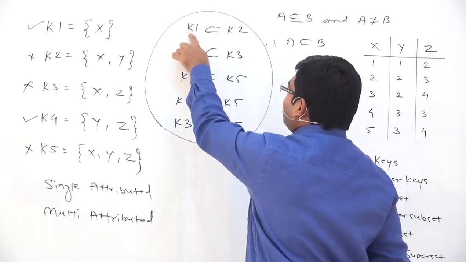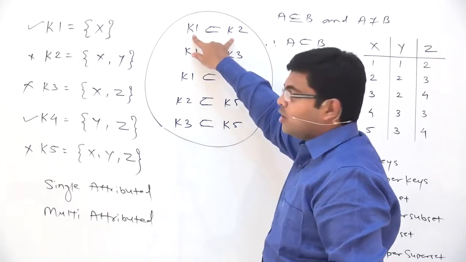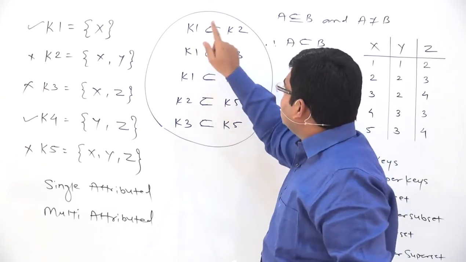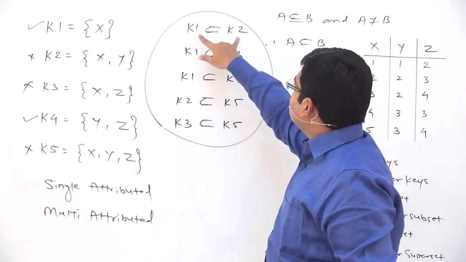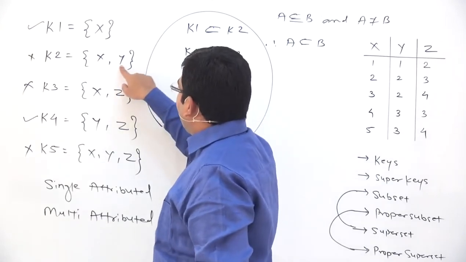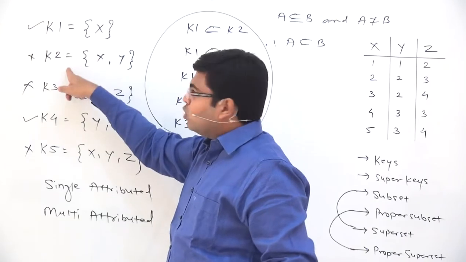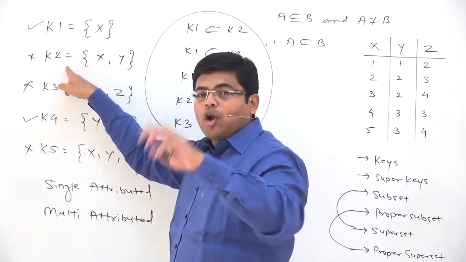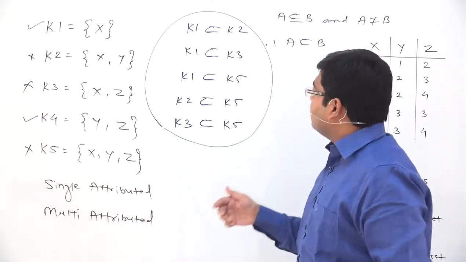Because all the elements of K1 are present in K2, and there is a gap between K1 and K2. What do I mean by gap? There is an element which is present in K2 but not present in K1. And what is between K1 and K2? The gap between K1 and K2 is because of Y. This attribute Y creates a gap between K1 and K2, and therefore K1 can be called a proper subset of K2, and K2 must be called a proper superset of K1.